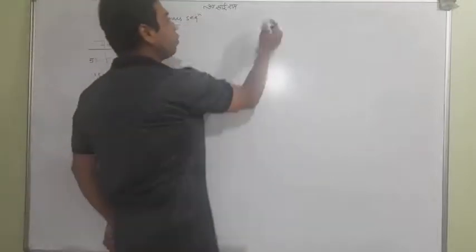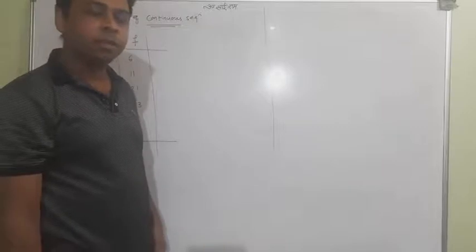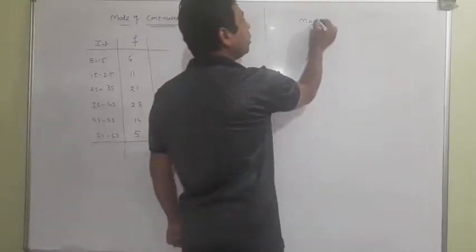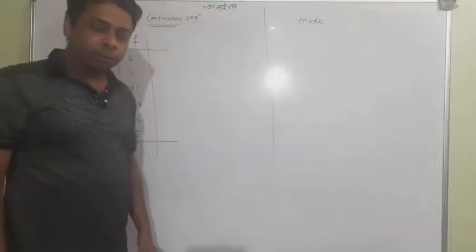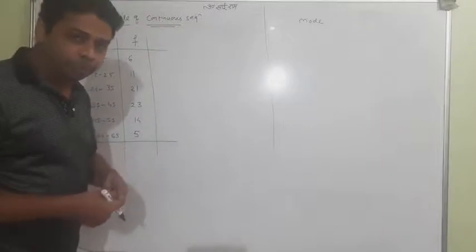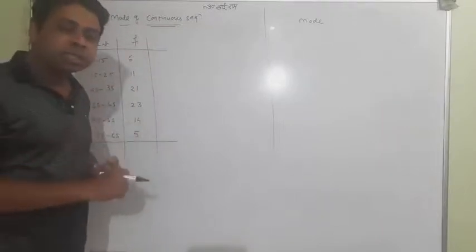I again say only one thing: whenever you do any statistics question, first go for the formula. So we want to find the mode. Let me explain that the maximum frequency will lead you to the mode, because frequency means how many times that particular item is coming.